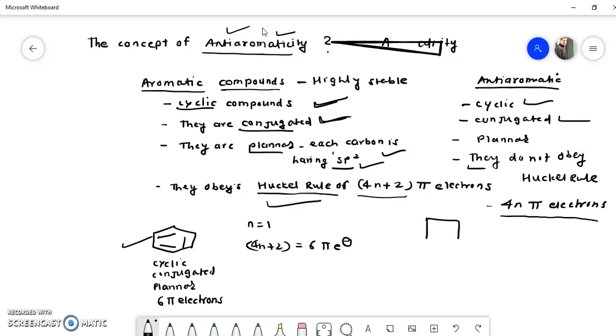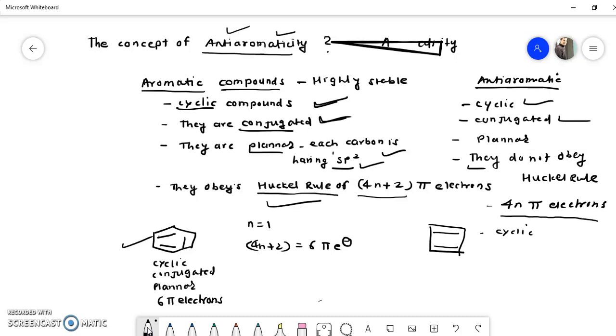But now consider this example. This is cyclobutadiene. Here there are two double bonds in the ring. Cyclobutadiene is cyclic. We will check all the criteria.